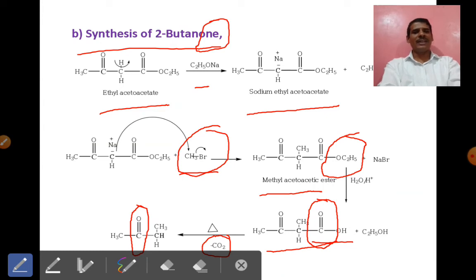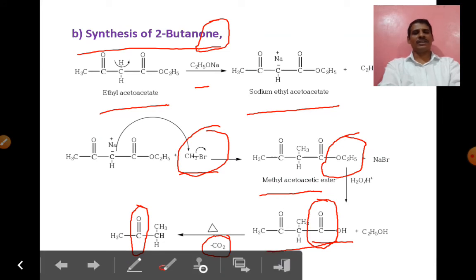The remaining part is common, the hydrolysis and decarboxylation. Only the alkyl halide changes, and the position of the ketone changes. Different types of ketones can be prepared by changing only the alkyl halide; the remaining part is the same. This is the second application, the synthesis of 2-butanone.